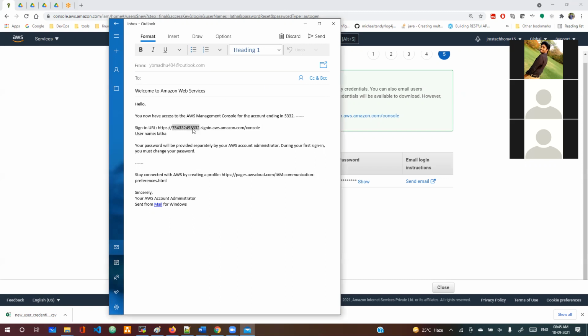For example, JMS Tech is one organization. If you go for Infosys, Infosys is the name, and it will be there instead of the ID: Infosys.signin.aws.amazon.com. They can modify this. And the user and the password file we won't send here.